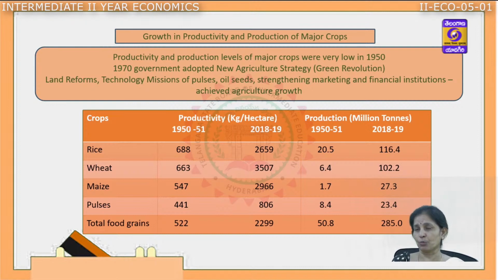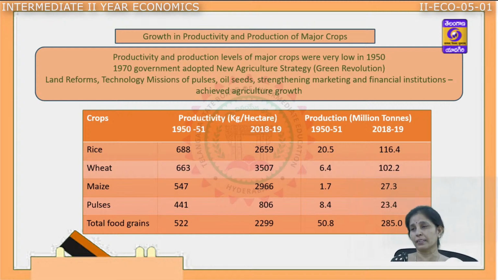From 1950 to 2018, with regard to productivity, rice was 688 kgs per hectare and it has increased to 659, which in percentage terms is an increase from 20.5% to 116.4%.